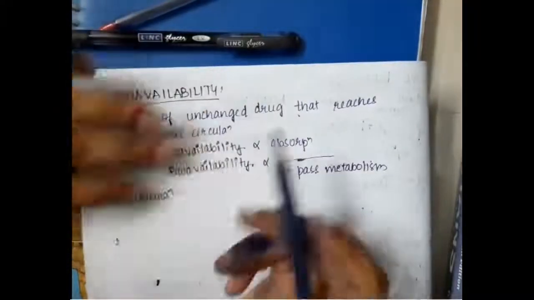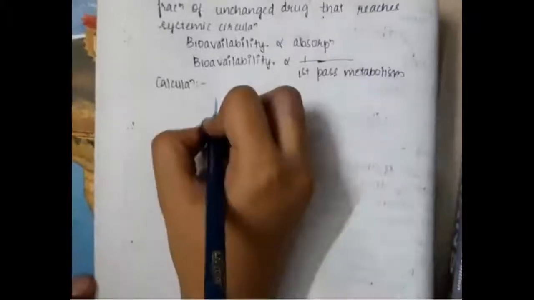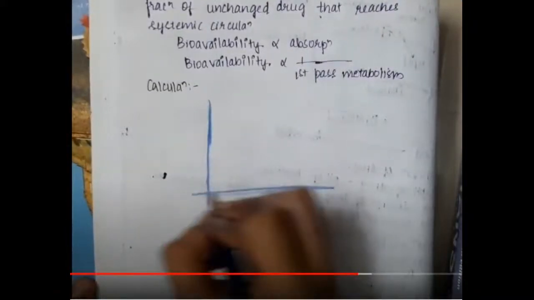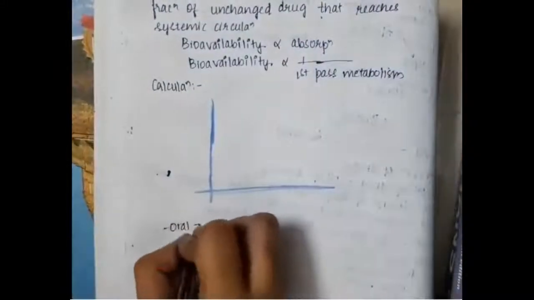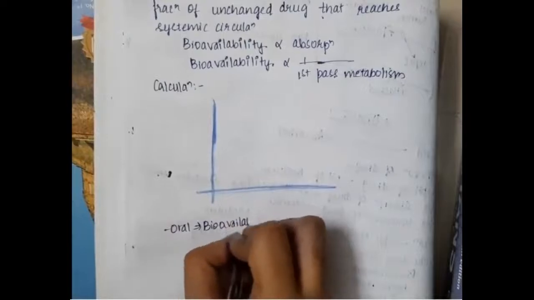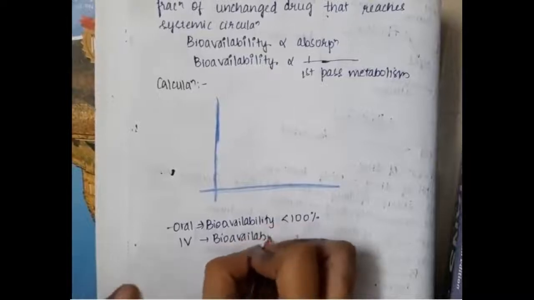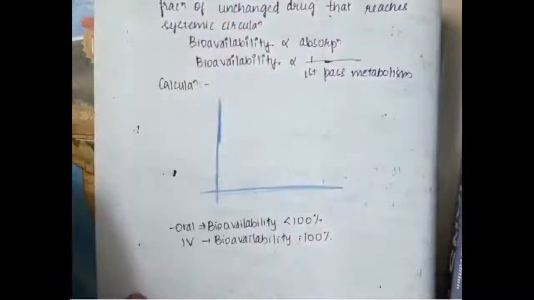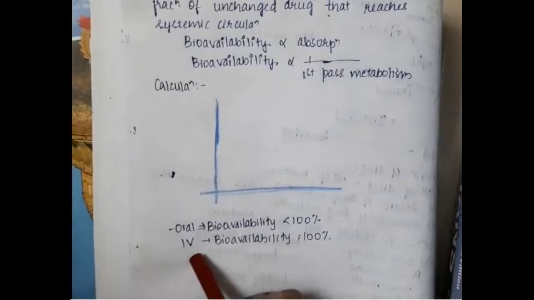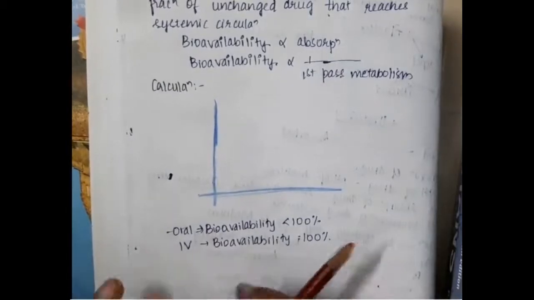So the more the absorption, the more the bioavailability, and if the first pass metabolism is more, then bioavailability will be less, right? First and foremost, we will see the calculation of bioavailability. For that, we need to know about a graph. Oral bioavailability will be less than 100 because only some amount of drug will be absorbed and it undergoes first pass metabolism. If it is an IV drug, the bioavailability will be 100%.